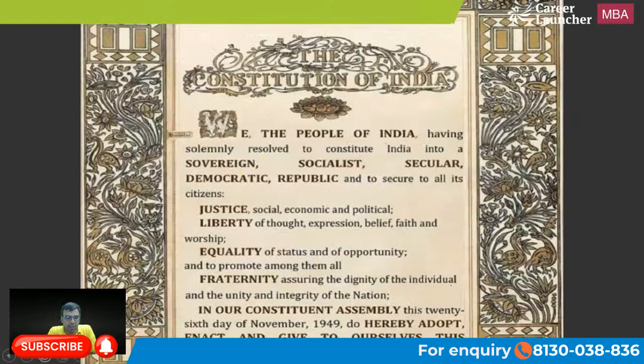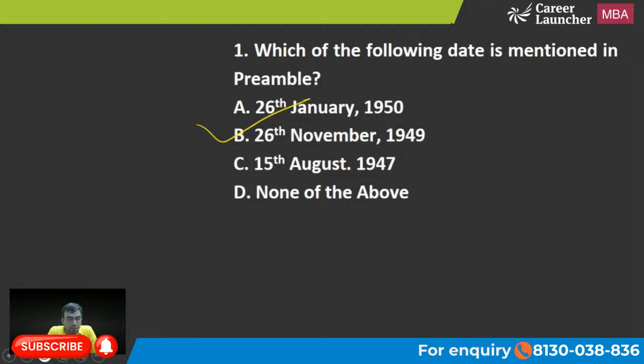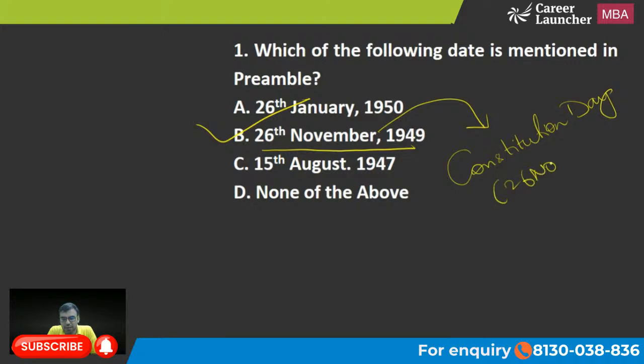If you look at the preamble, it says: we the people of India having solemnly resolved to constitute India into a sovereign, socialist, secular, democratic republic. Keep reading and come to the end, see it is written, 26th day of November 1949, right? I have highlighted this date in red. It is mentioned in the preamble. You have to understand one thing: 26 November is celebrated today as Constitution Day. Every year we celebrate 26 November as Constitution Day. So B is the right answer to this question.